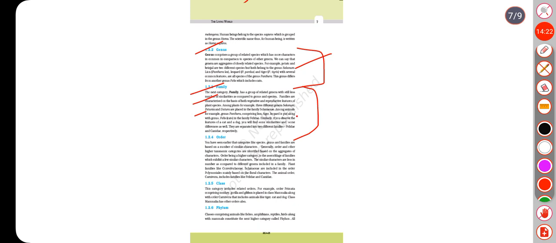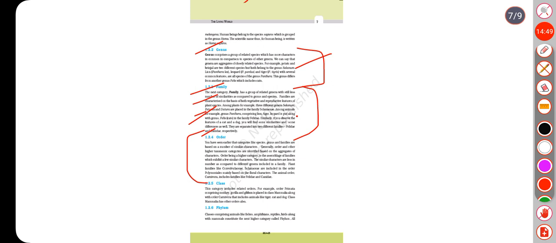Among animals, for example, genus Panthera, comprising lion, tiger, leopard is put along with genus Felis, cats, in the family Felidae. Similarly, if you observe the features of a cat and a dog, you will find some similarities and some differences as well. They are separated into two different families, Felidae and Canidae, respectively.